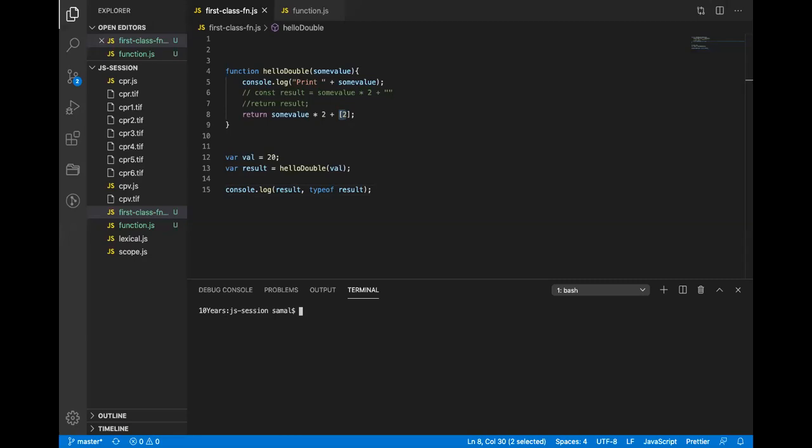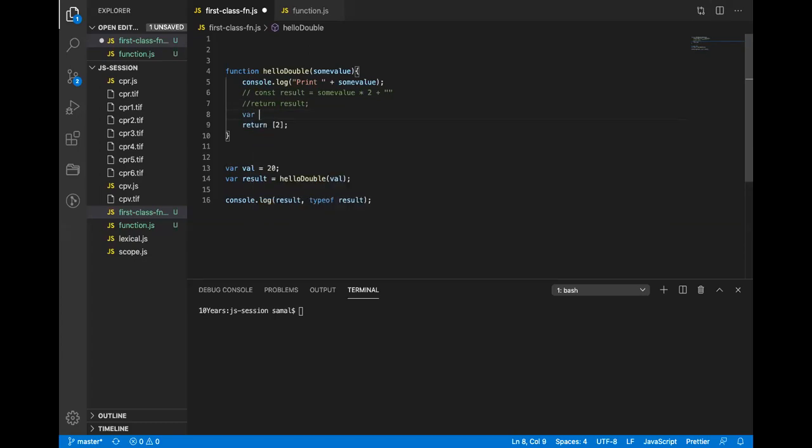So in a normal function, we are able to return any data type. This was basically an arithmetic operation. If I basically just return this value, what will be the output? Let me try this. I just say local array equals 2, 3, 4, and I'll just return the local array.